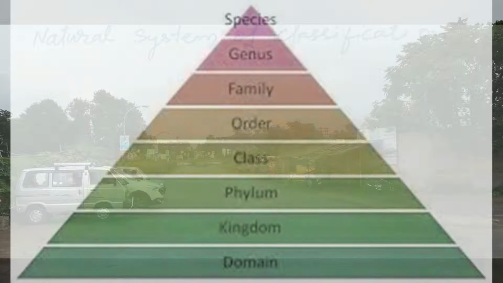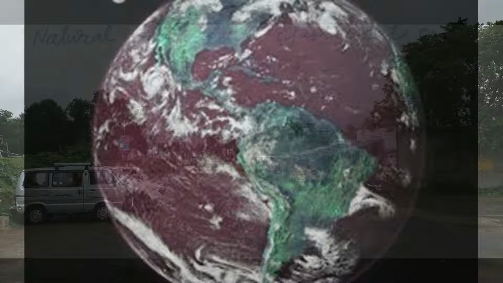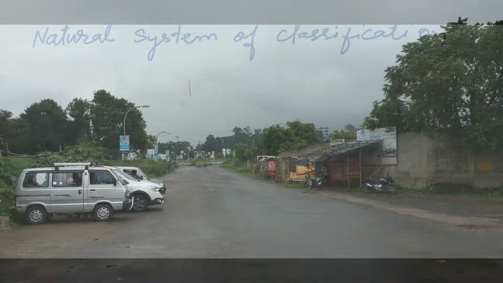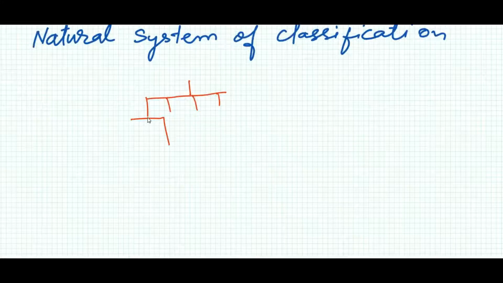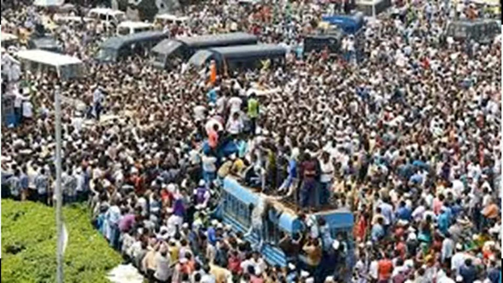Here in this video, I will discuss the natural system of classification. First of all, when the earth was created by God, there was one family, and the family started increasing. One family and the family tree started to increase. After a certain time, when the members of the family increased, it became more problematic to identify each of us.